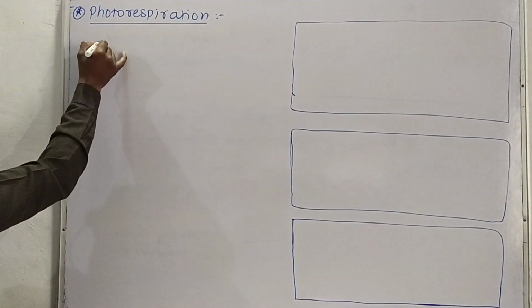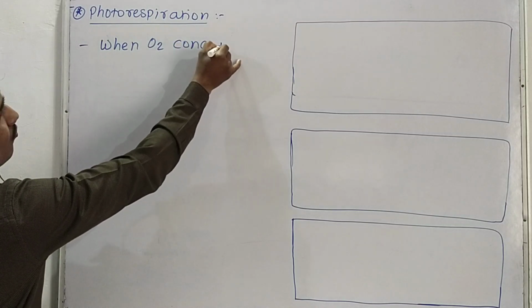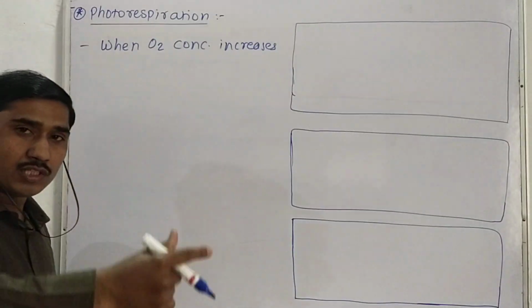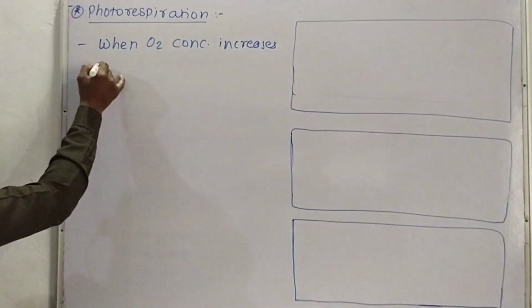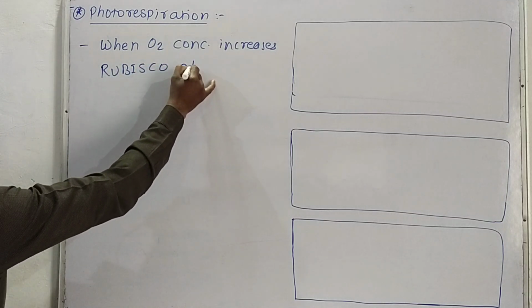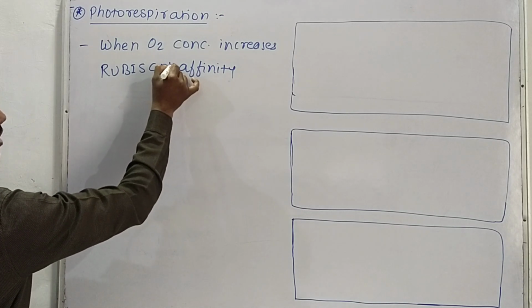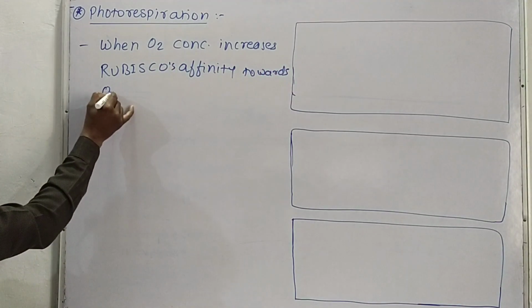So what happens when O2 concentration increases? The Rubisco enzyme shows affinity towards oxygen.